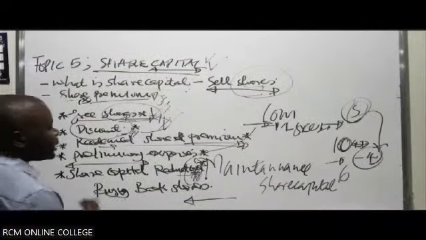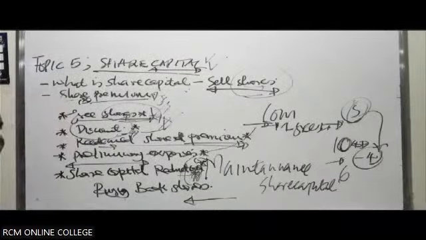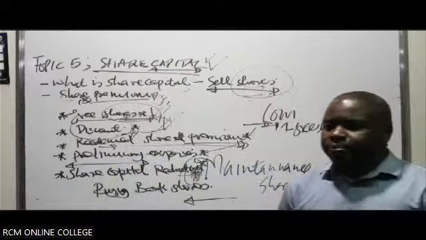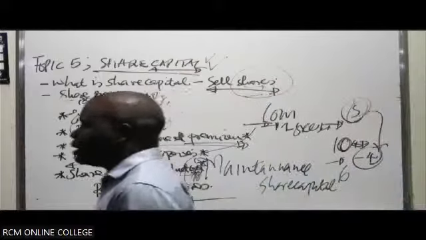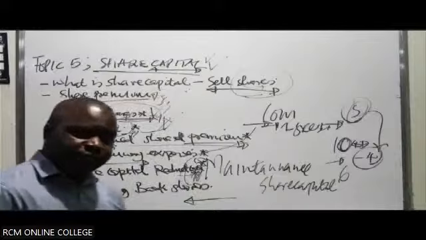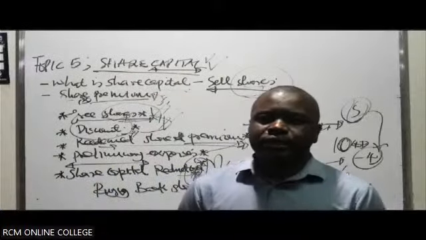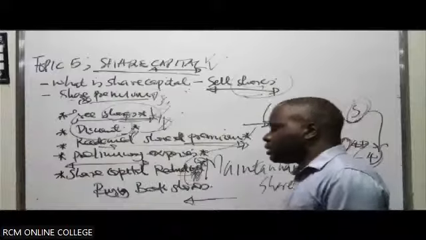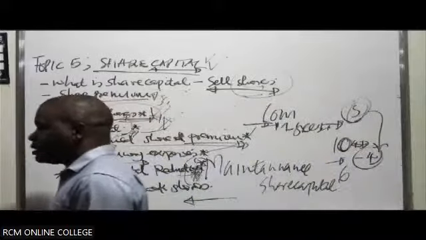So in short, the point to drive home is that sometimes the company can sell shares at an amount over and above the par value. We refer to it as the share premium. This share premium can be used for specific purposes in accordance with the statute. Part of them we have listed here.